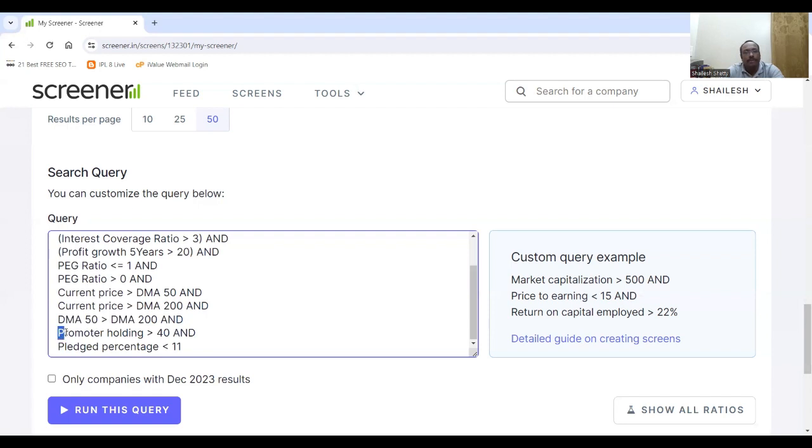We also need to ensure that the promoter's stake is more than 30 to 40%, which ensures that the promoter has skin in the game and is interested in generating profits for the company. Also, the pledged percentage by the promoter has to be less than 11%.